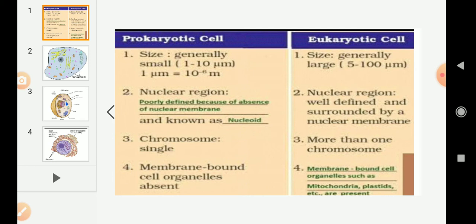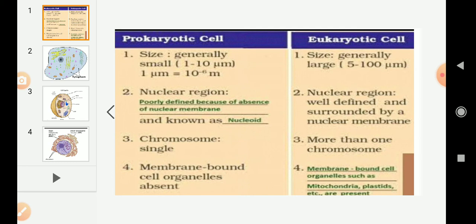In some unicellular organisms like bacteria, they do not have a nucleus and nuclear membrane, and they contain nucleic acids, that is DNA and RNA.